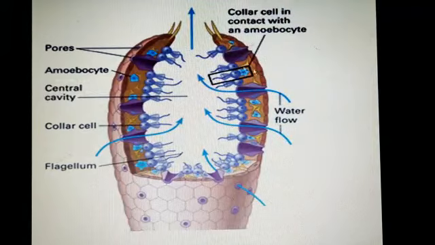Here you see the complete structure. Water flows inside through the pores called ostia, the cavity present inside is called spongocoel, and this open part is the osculum.